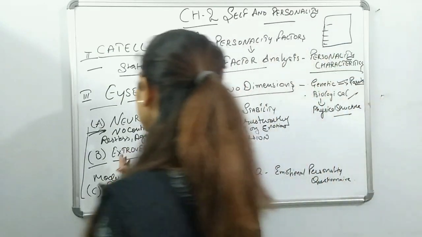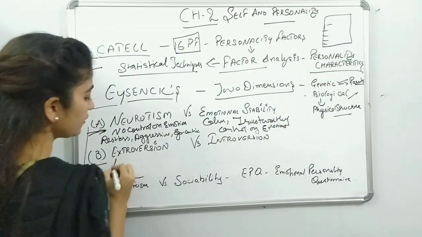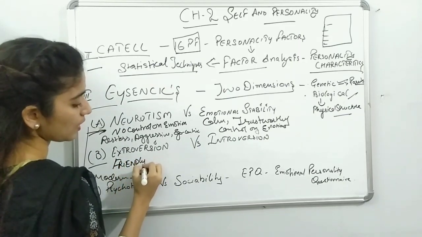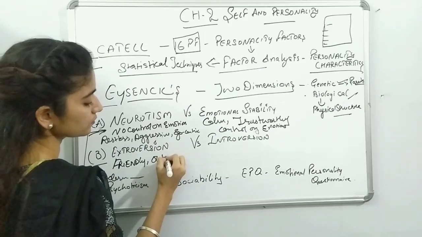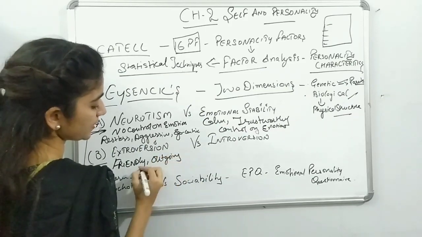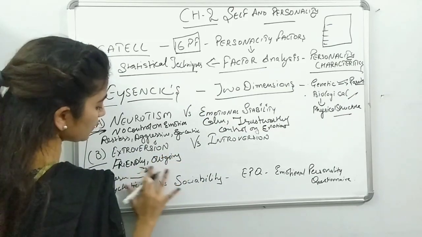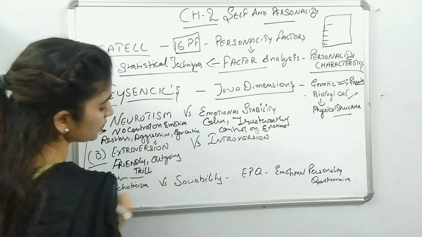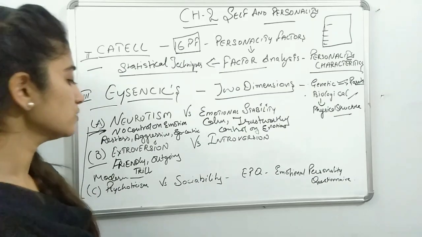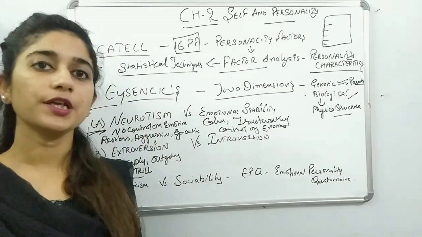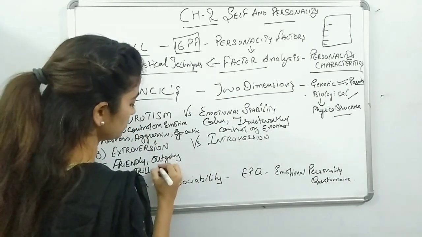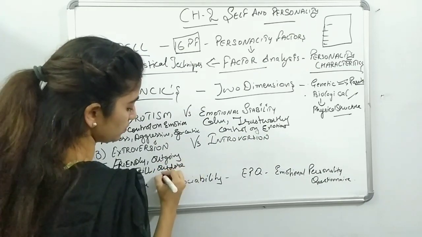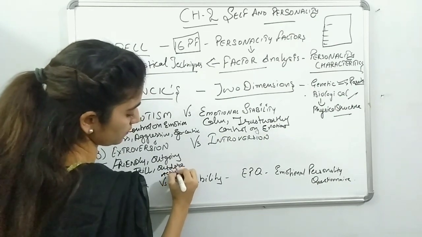The extroverts are the ones who are very friendly, outgoing, thrill taking, and very involved in outdoor activities.